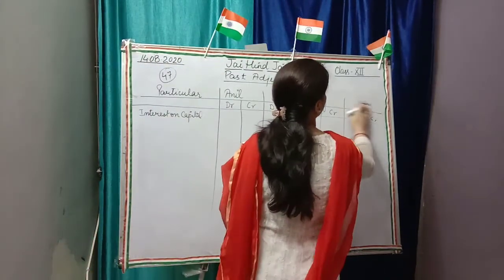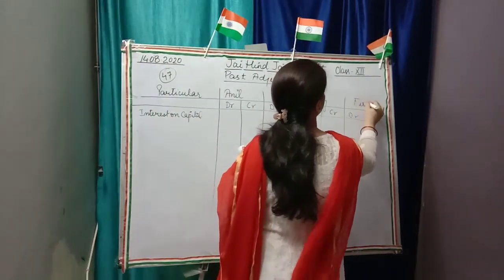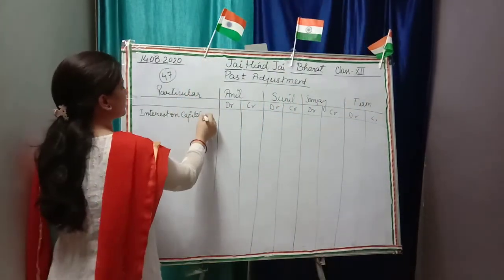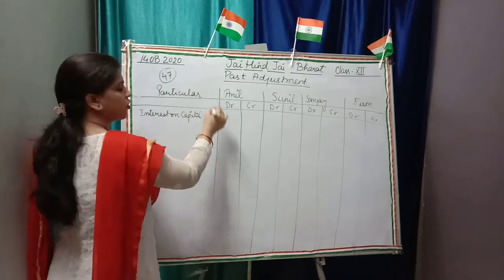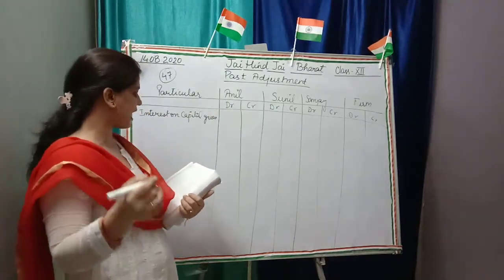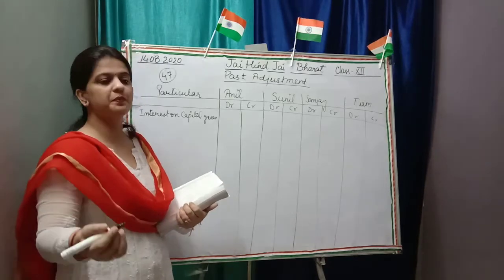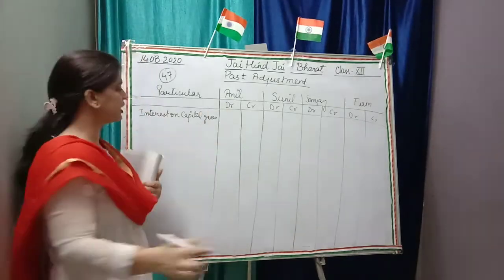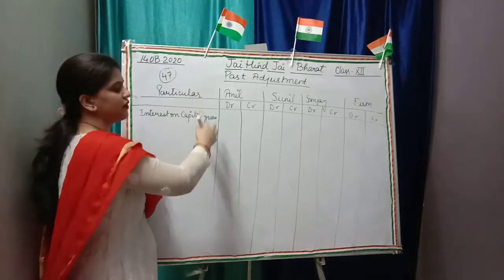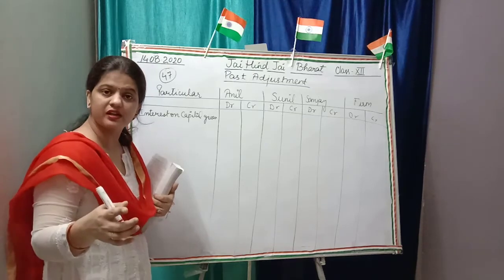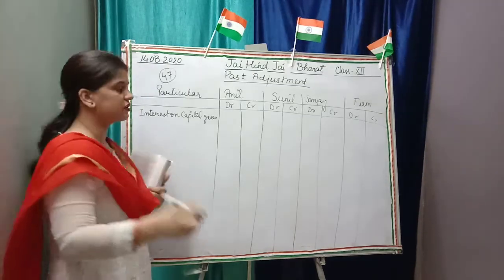That is not total, this is firm. Now interest on capital is given. Quickly calculate the interest on capital on 8 lakh, 7 lakh, 3 lakh at 10%. If interest on capital is given, that is profit for the partner, so we have to credit.